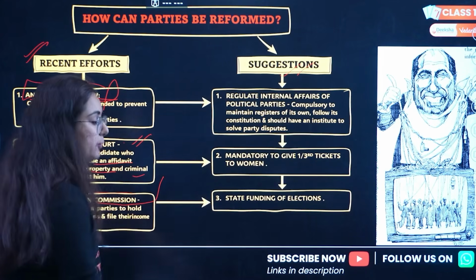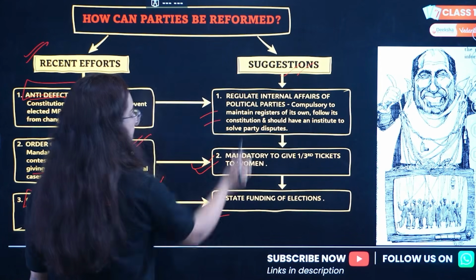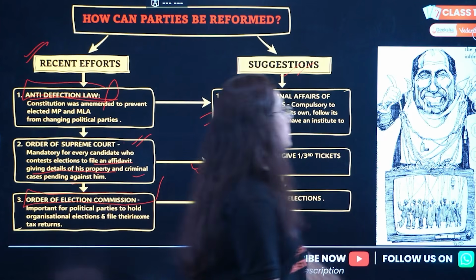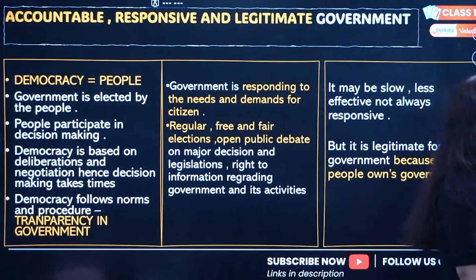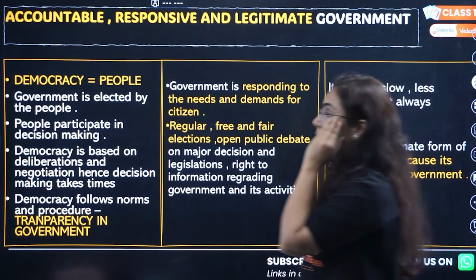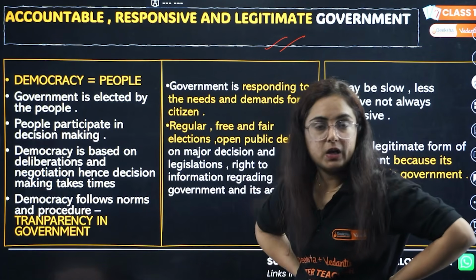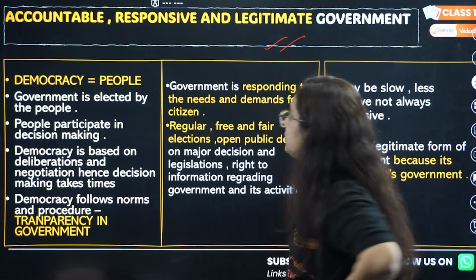Like, let's give 1/3 tickets to women, state funding, regulate the internal affairs, internal democracy within the political parties. These are the important topics, bacha. Okay, I'm telling you some more. Accountable, responsive and legitimate form of government. Right, from this chapter, this one is very, very important.